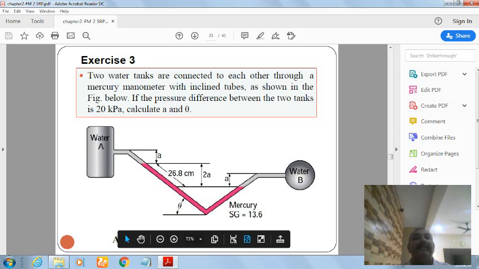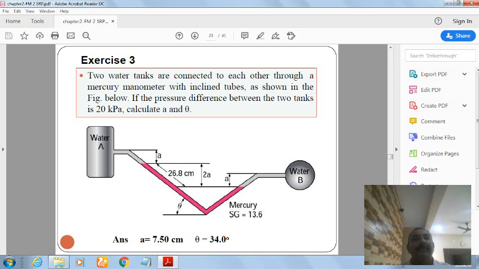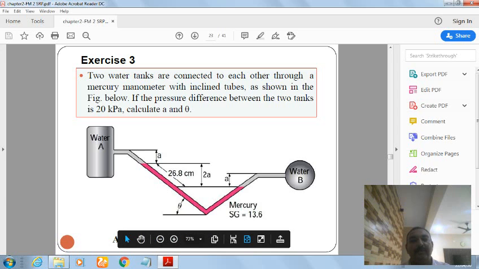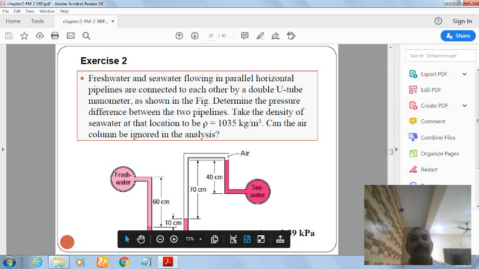Two water tanks are connected to each other through a mercury manometer with inclined tubes as shown in the figure. If the pressure difference between the two tanks is 20 kPa, calculate A and theta. The picture is shown here: water A, this is water B, here it's inclined, theta is also given, mercury specific gravity is 13.6 and distances are given. So you will get the answer.